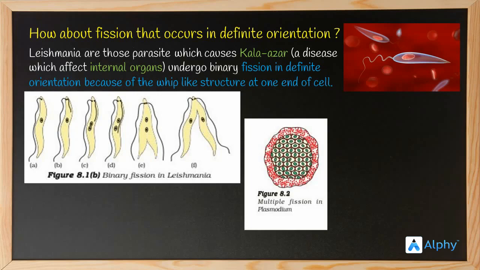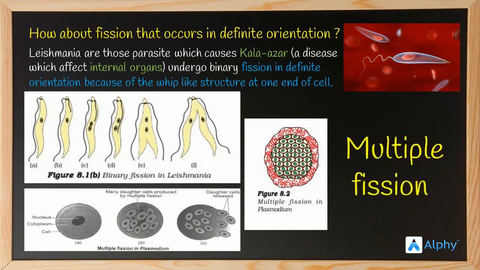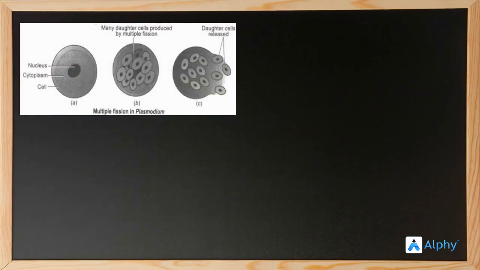Okay, how about Plasmodium? The only left example that has to be dealt with. So Plasmodium undergoes multiple fission. This is an image showing multiple fission in Plasmodium. Let's look at the picture. Image A shows a Plasmodium having a nucleus and a cytoplasm. How about B? Many daughter cells are produced by multiple fission. How is that possible? There was a single nucleus in picture A and there are many nuclei in B. There are individual cells within the parent in B.